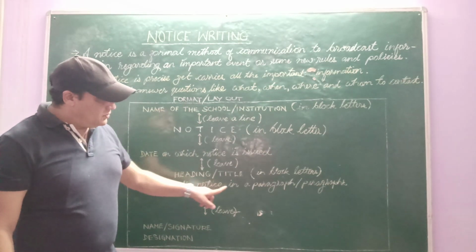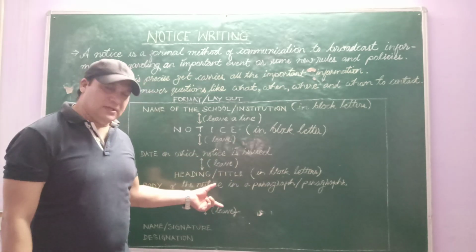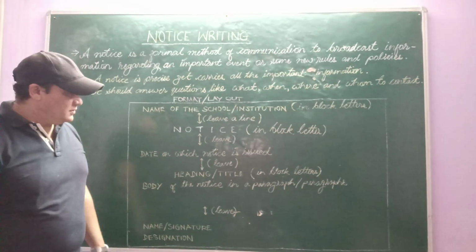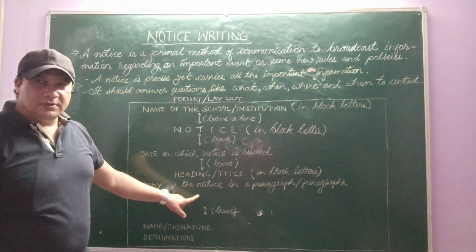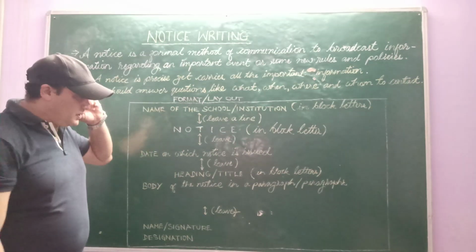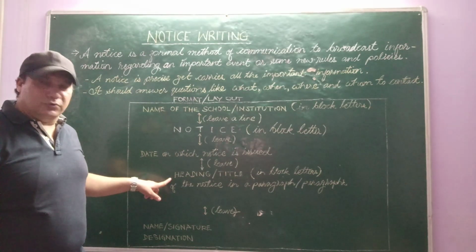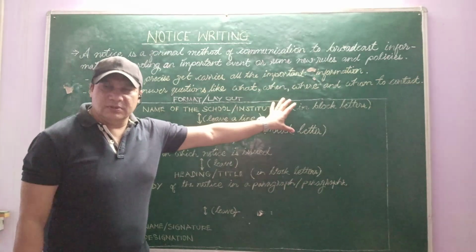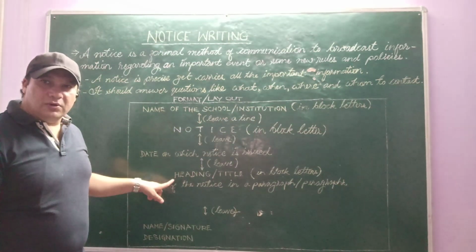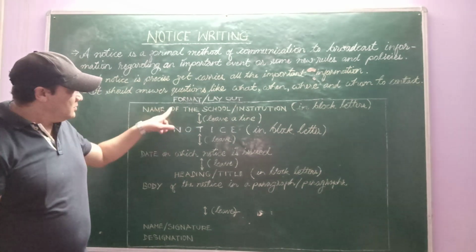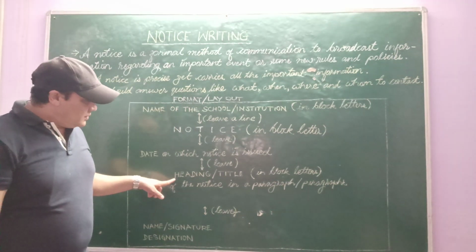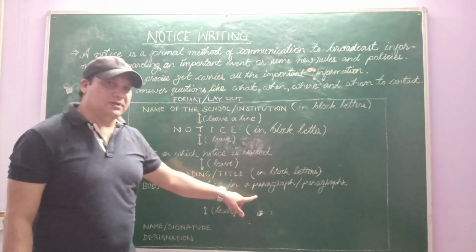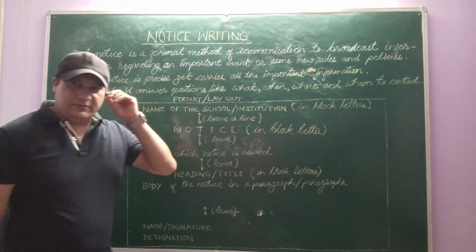The body of the notice is written in a paragraph. It is a single paragraph, or it may have one or two paragraphs, right? So the body of the notice is written without leaving a line after the heading or title of the notice. Look at the difference. The name of the school, from where the notice is being brought out, and this is the heading of the notice, what the notice is about. These are two different things. So after you have written the heading or title, don't leave a line. The body of the notice is written in a single paragraph, or it may have more than one paragraph.